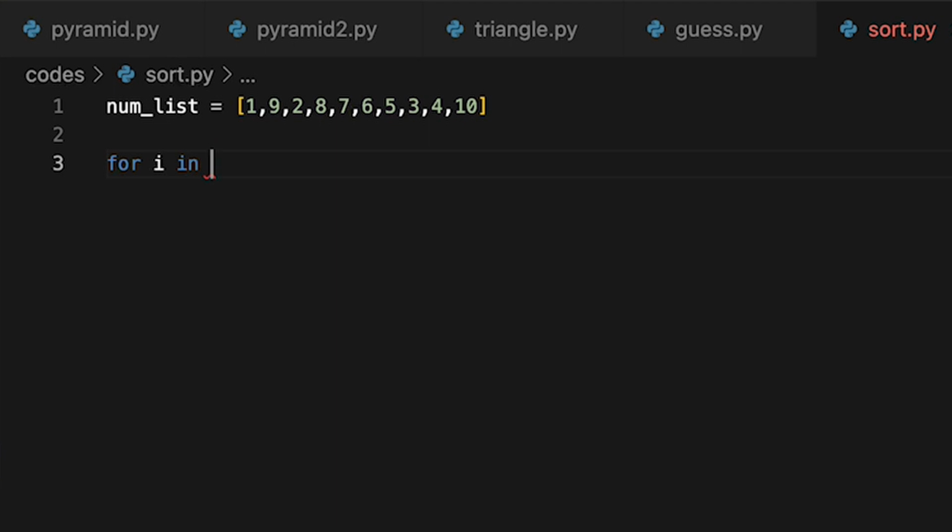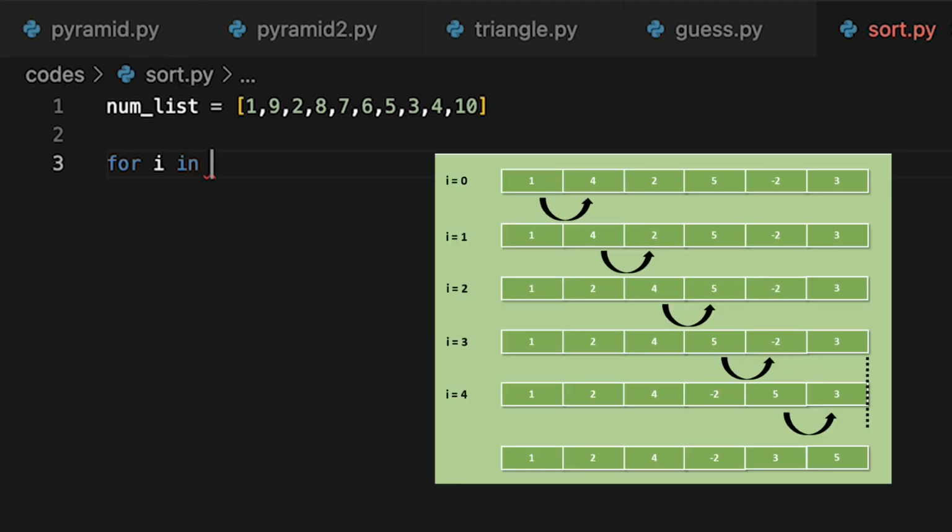So bubble means either we keep the large element at the first position, or the small element at the first position, then the next element at the next position. In this way we will implement this bubble.